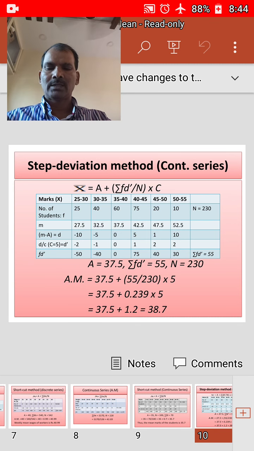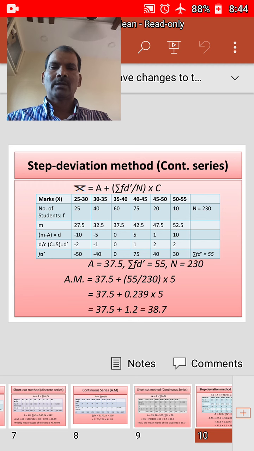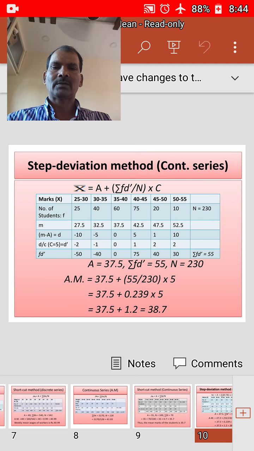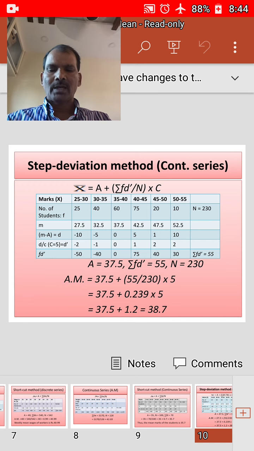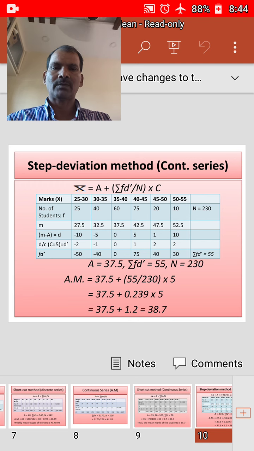He has given marks in a continuous form, that is 25-30, 30-35, 35-40, 40-45, 45-50, 50-55, and the number of students are also given. The number of students who got marks between 25 and 30 is 25. Between 30 and 35, 40.